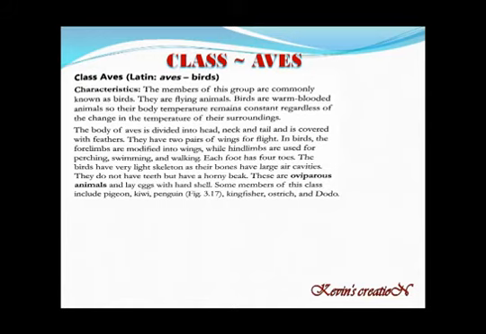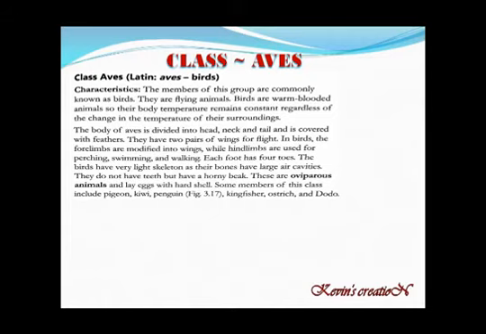The members of this group are commonly known as birds. They are flying animals. That means they can fly. Unlike others, they are warm-blooded animals. That means their body temperature remains constant regardless of the change in the temperature of their surroundings. Outside, whatever temperature is there, their body will be warm.